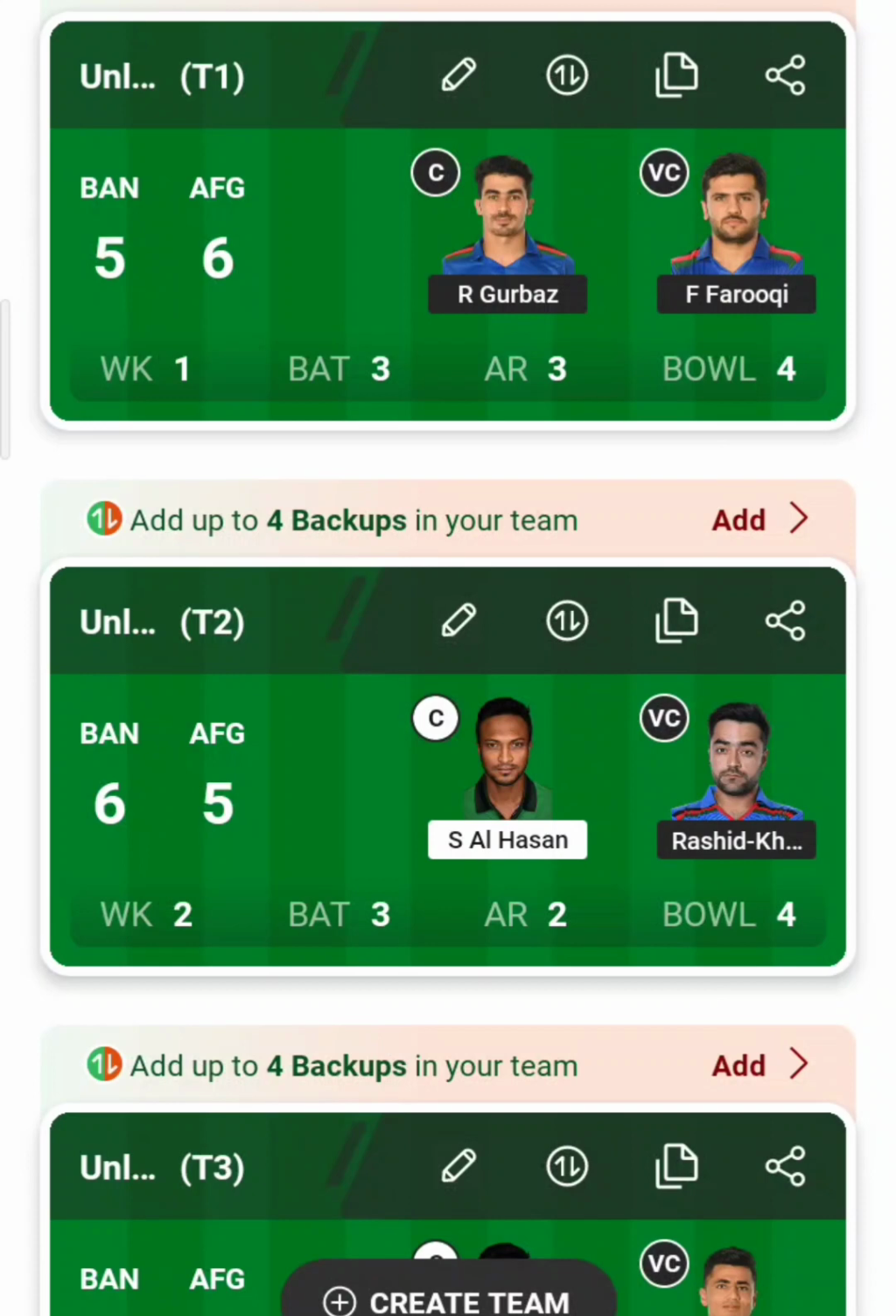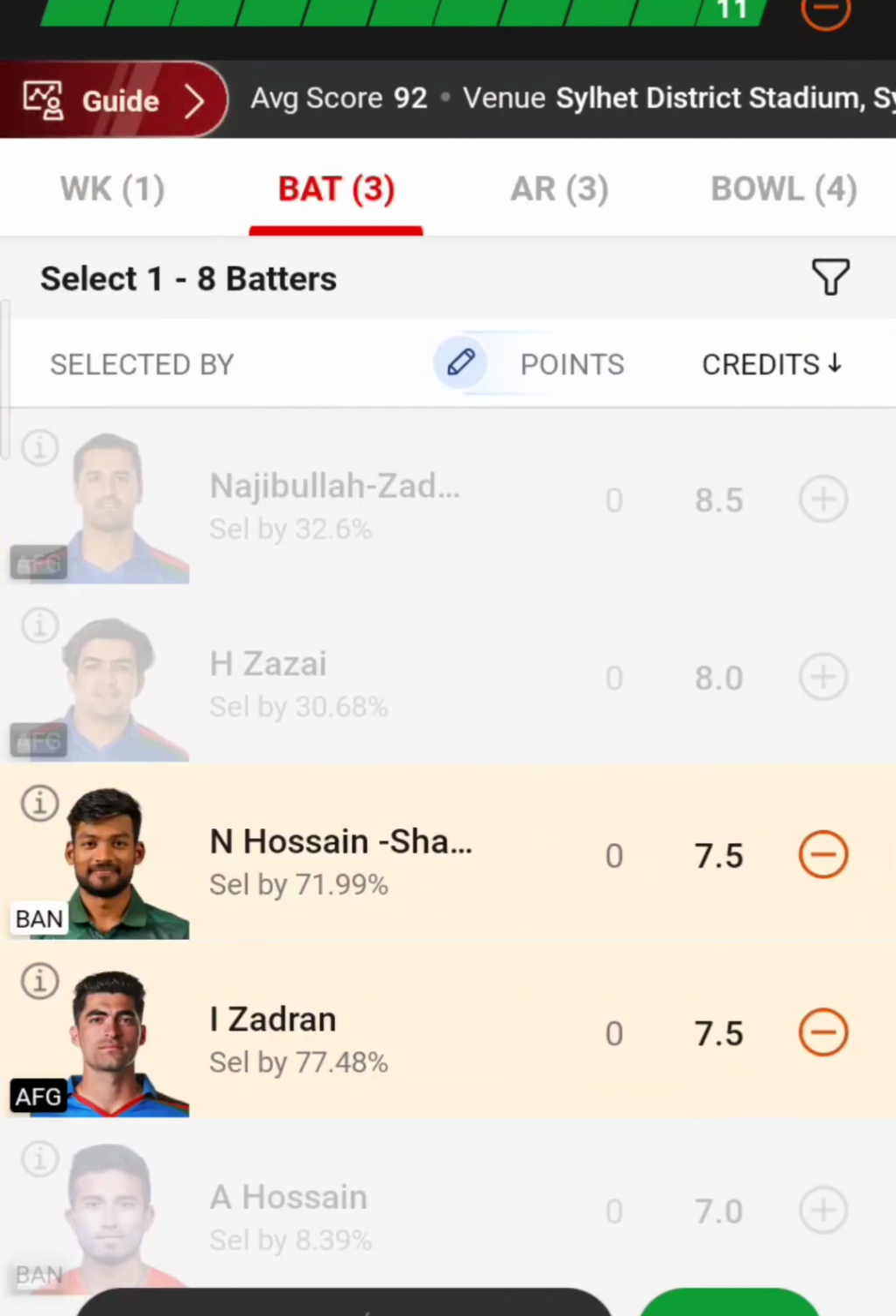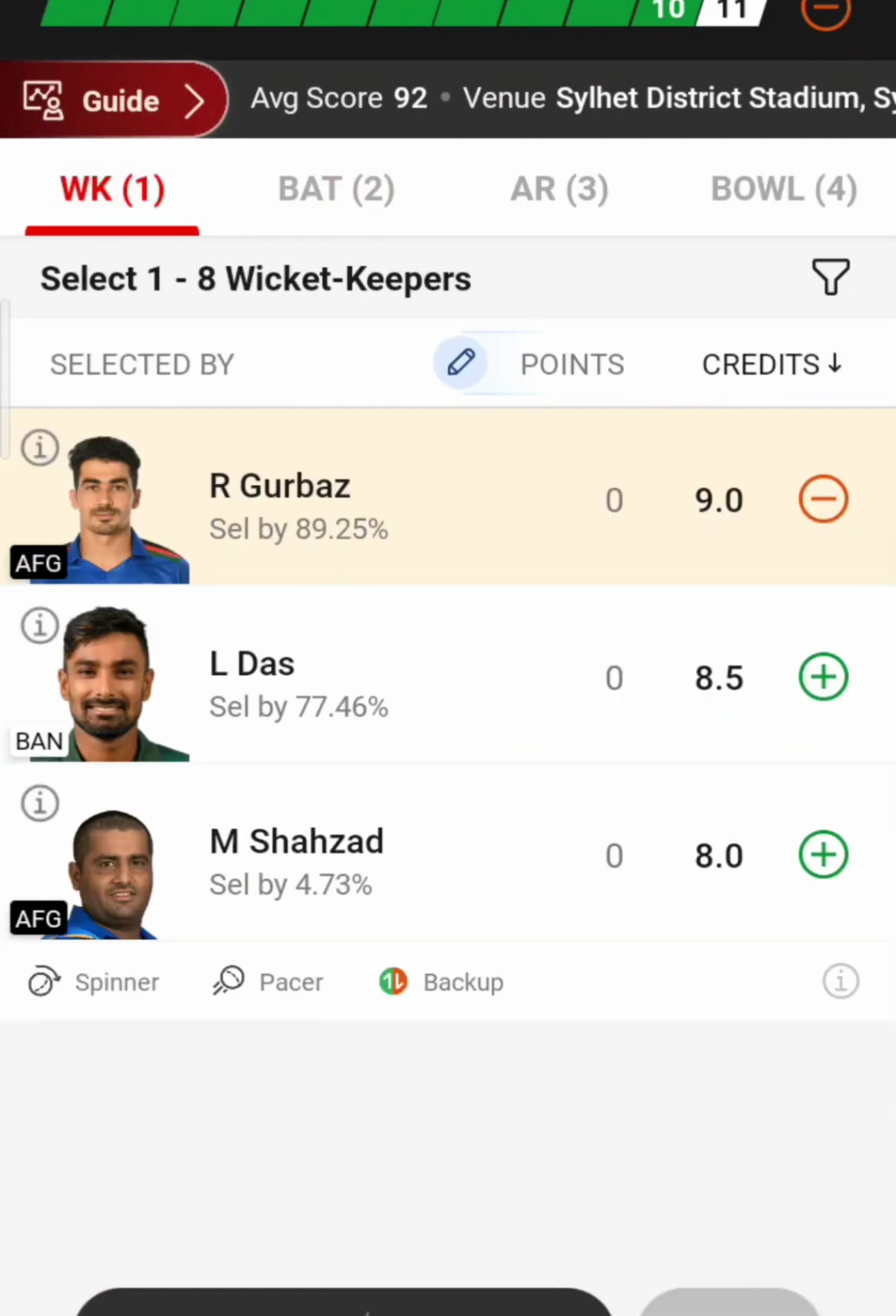So today's match is Bangladesh versus Afghanistan, the first T20, one out of two T20s. So let's do the analysis. Here I'll be discussing four different, very crucial cases. So let's discuss the first case, that is when Afghanistan bowls first.